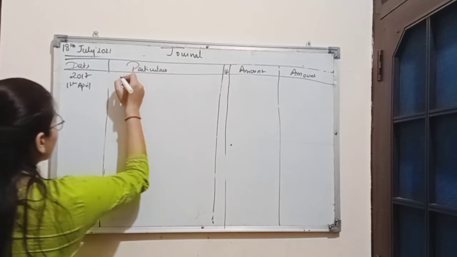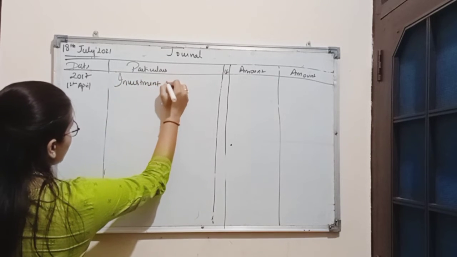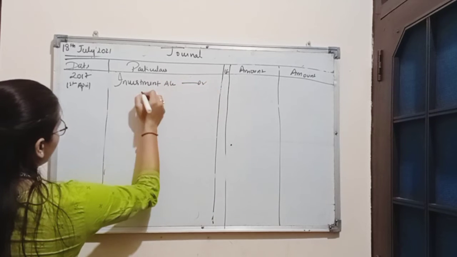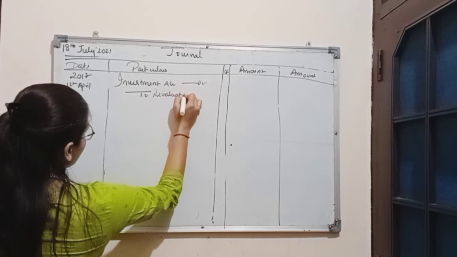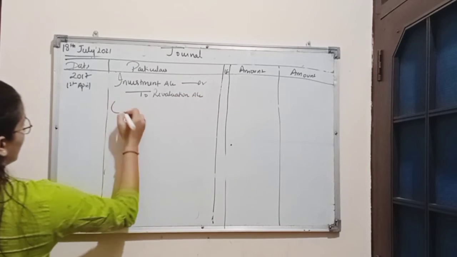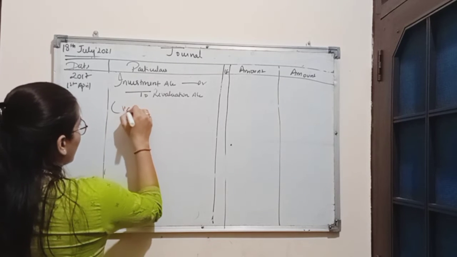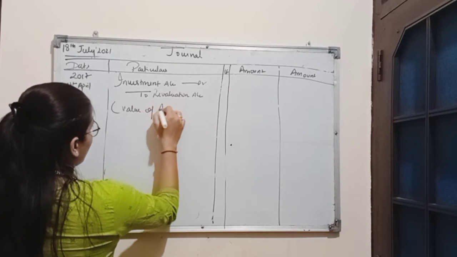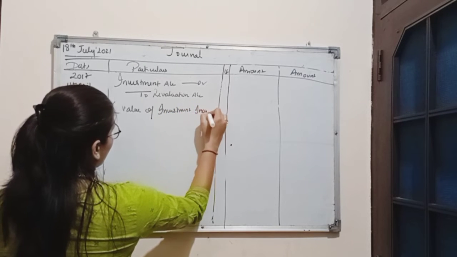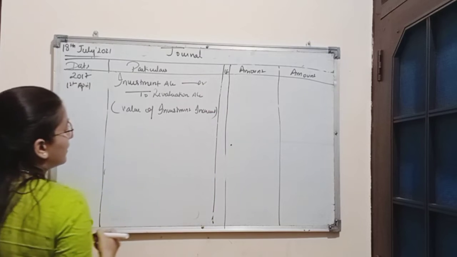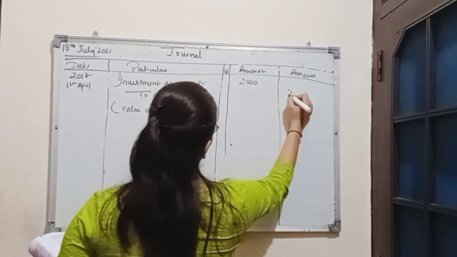So here the entry will be investment account debit to revaluation account, and narration for this journal entry will be: value of investment increased. Amount is 2,000.